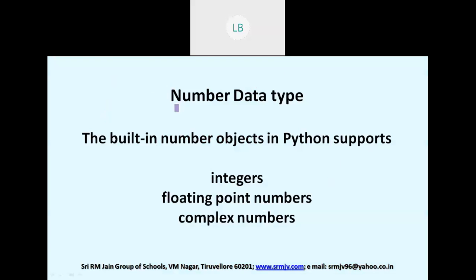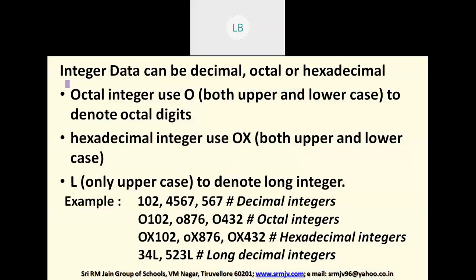Already we discussed, children, numerical data type, number data type. In this you have integers, floating point numbers and complex numbers. Under numerical data type, integers are nothing but whole numbers, floating point numbers are decimal numbers, and complex numbers. Again, under integer data type, whole numbers, you have these representations: octal, decimal, hexadecimal.